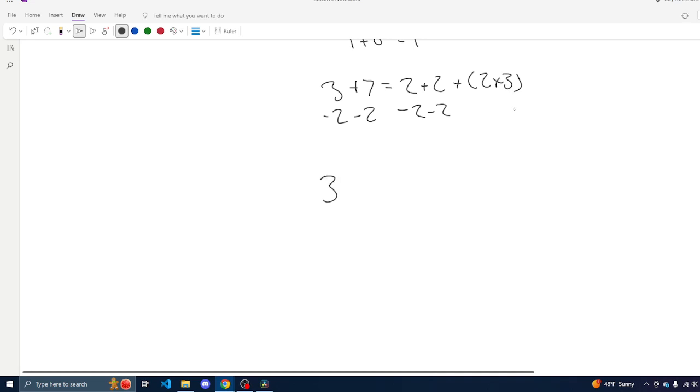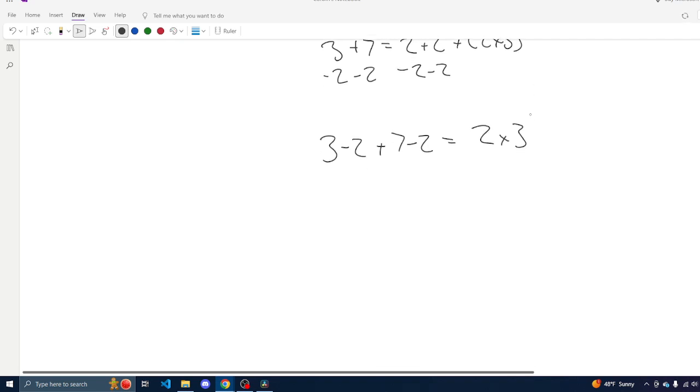So on this side, we have 3 minus 2 plus 7 minus 2 equals 2 times 3. And so we're going to group these together, and then we're going to use a little bit of arithmetic. So 3 minus 2 is 1, and 7 minus 2 is 5. And this is going to be equal to 2 times 3.